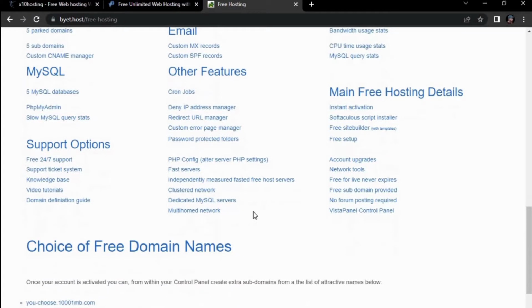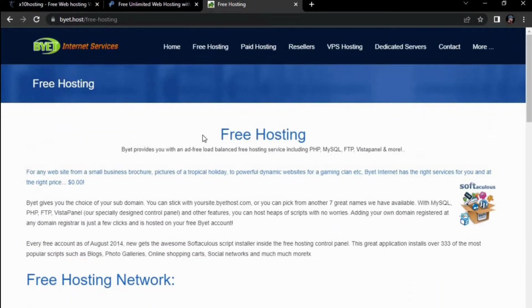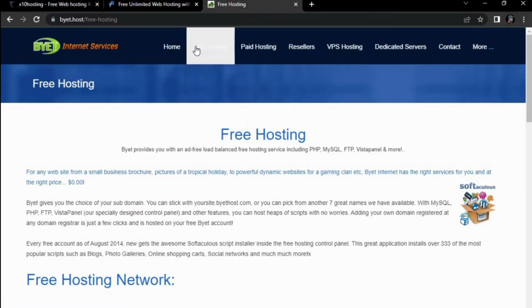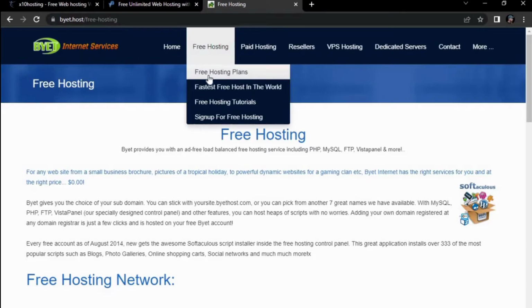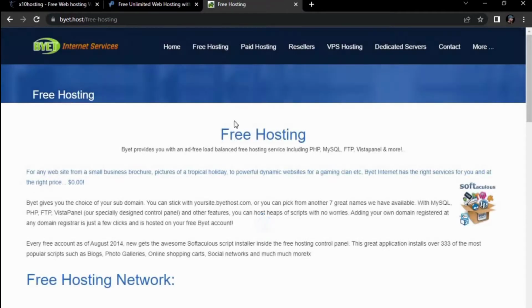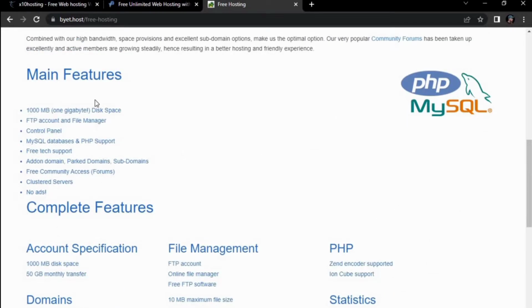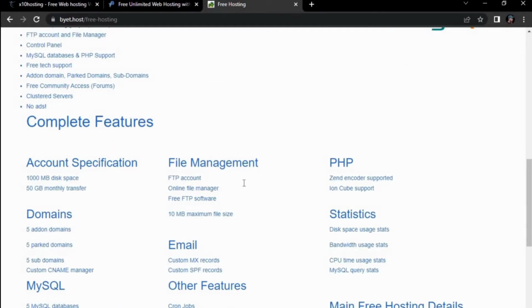This is very good for beginners. Yeah, this is a free hosting plan. PHP, MySQL, all is included. It is very good for us.